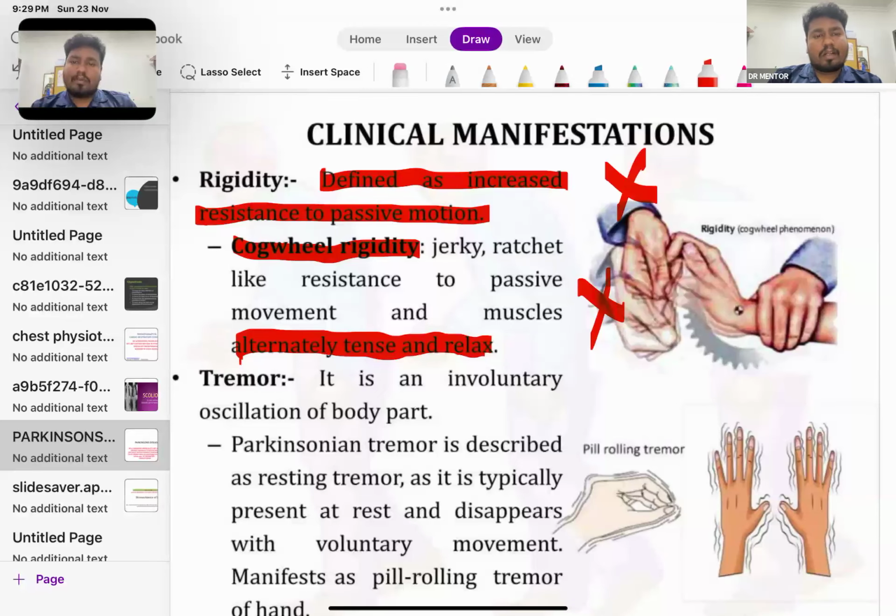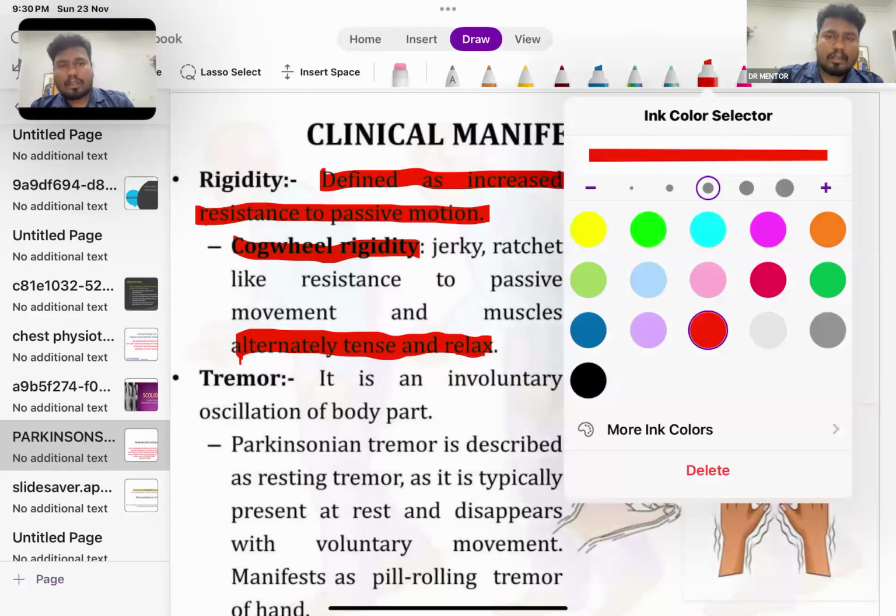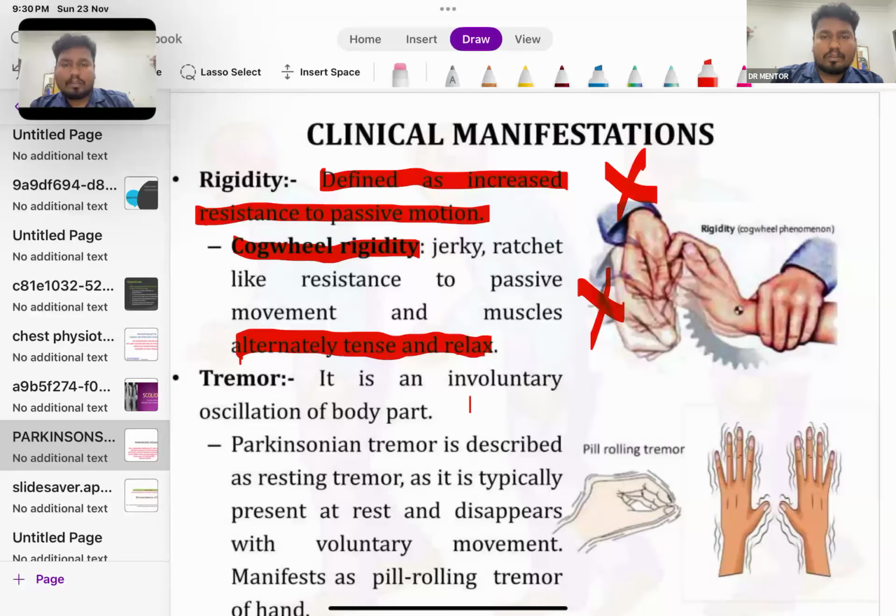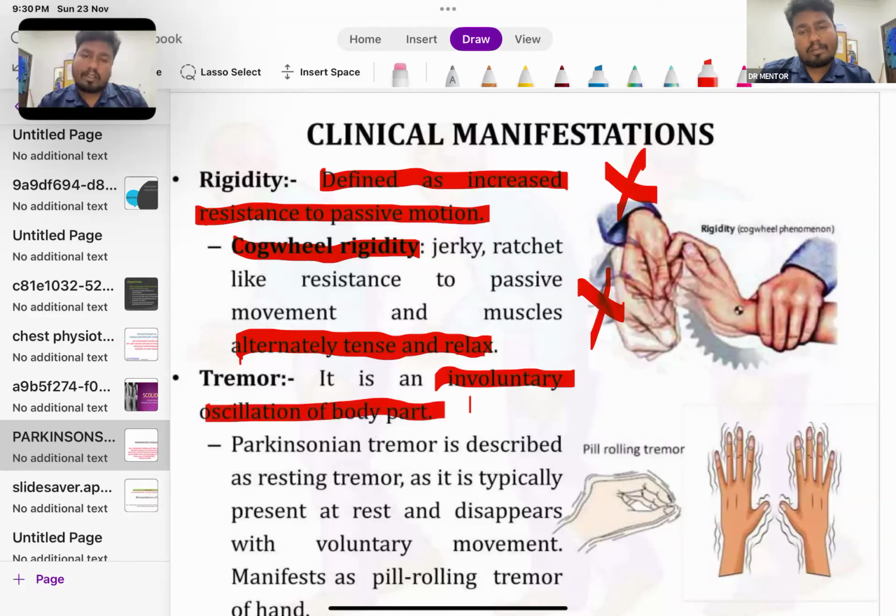Okay, then tremor. Tremor is an involuntary oscillation of a body part. Again, the definition is very important: involuntary oscillation of a body part, which is not in the patient's control. If I ask the patient to try to control the tremor, it will not be possible.